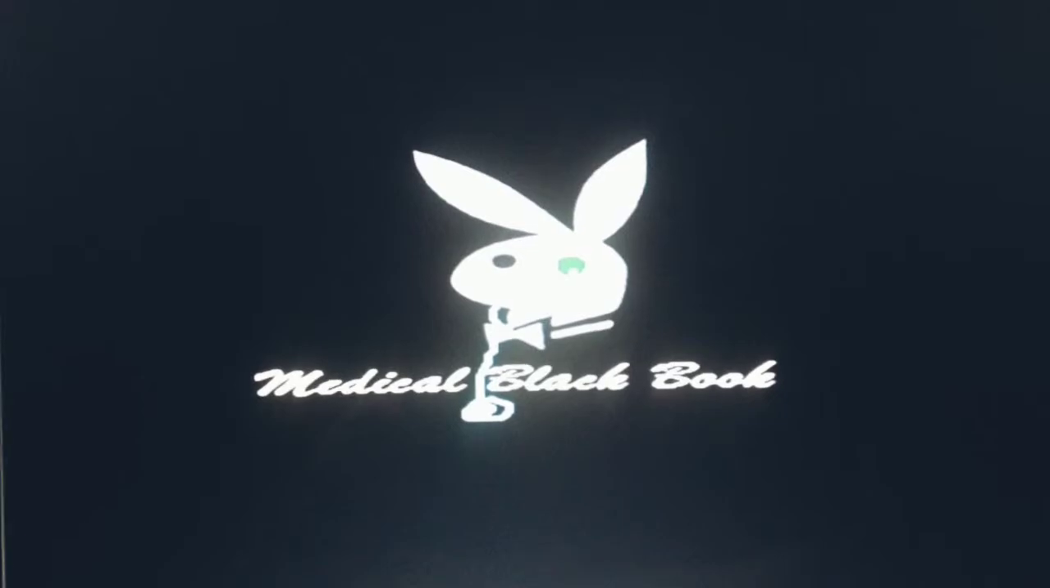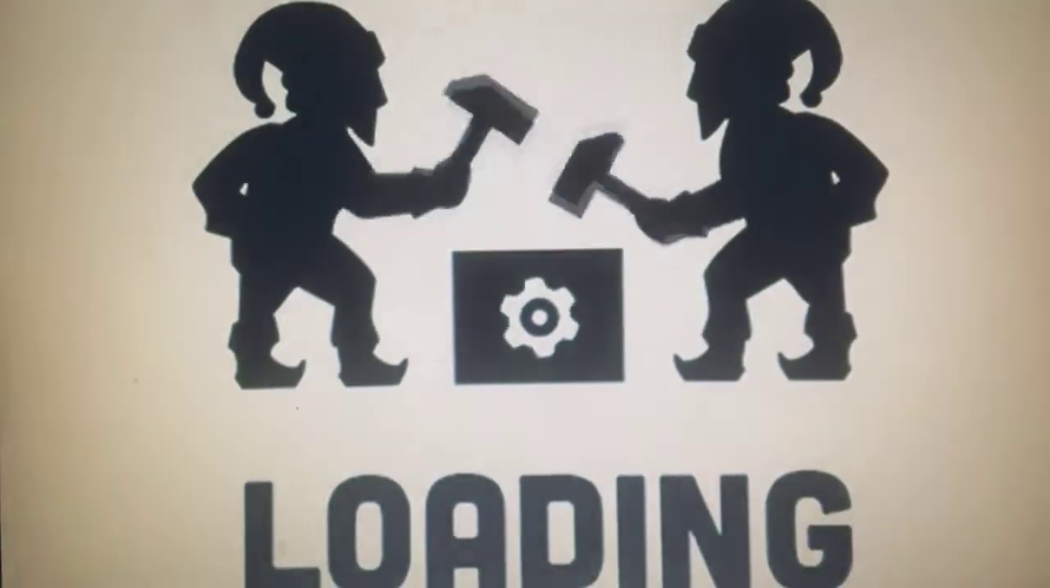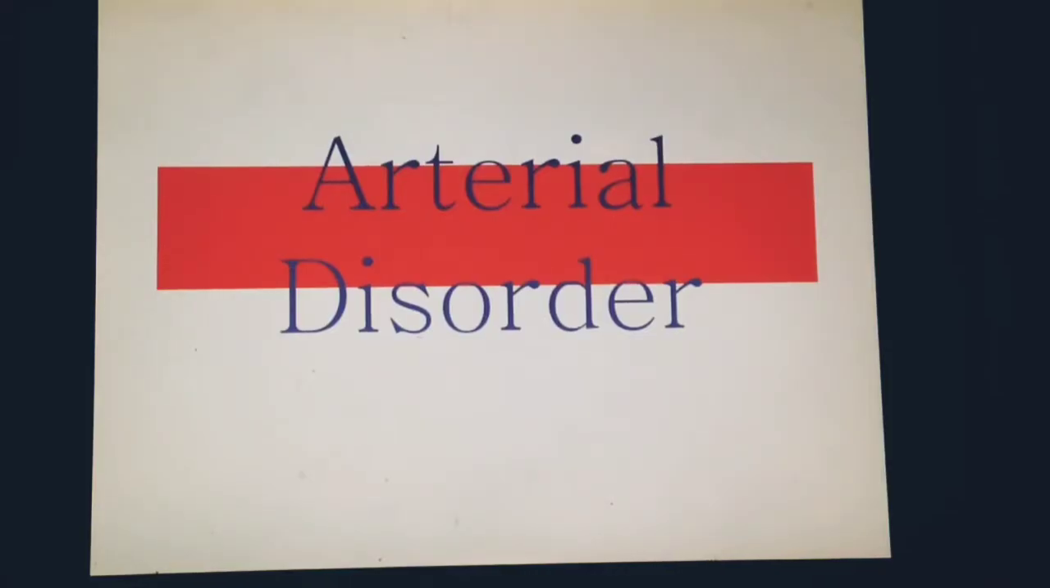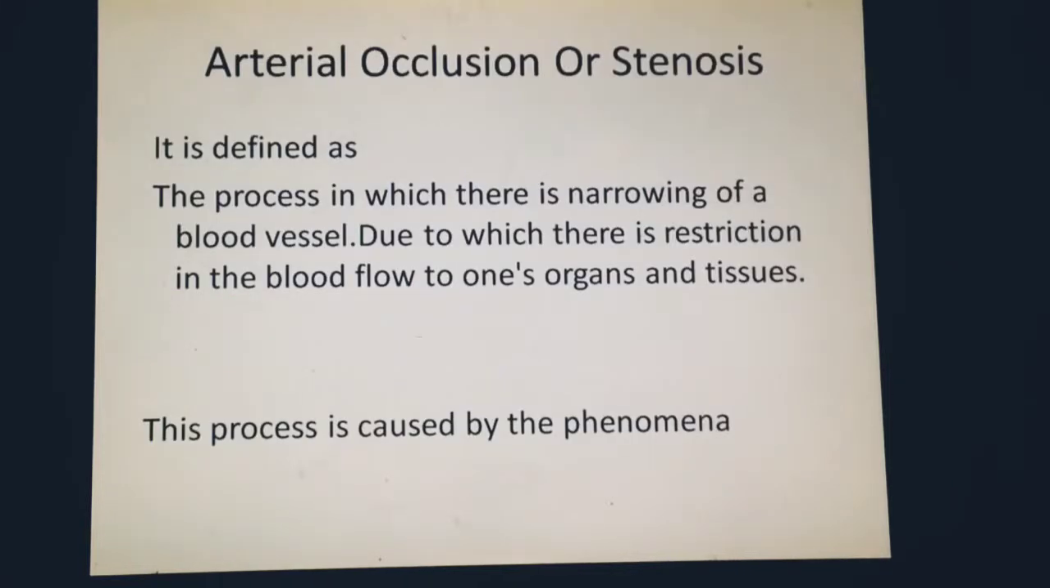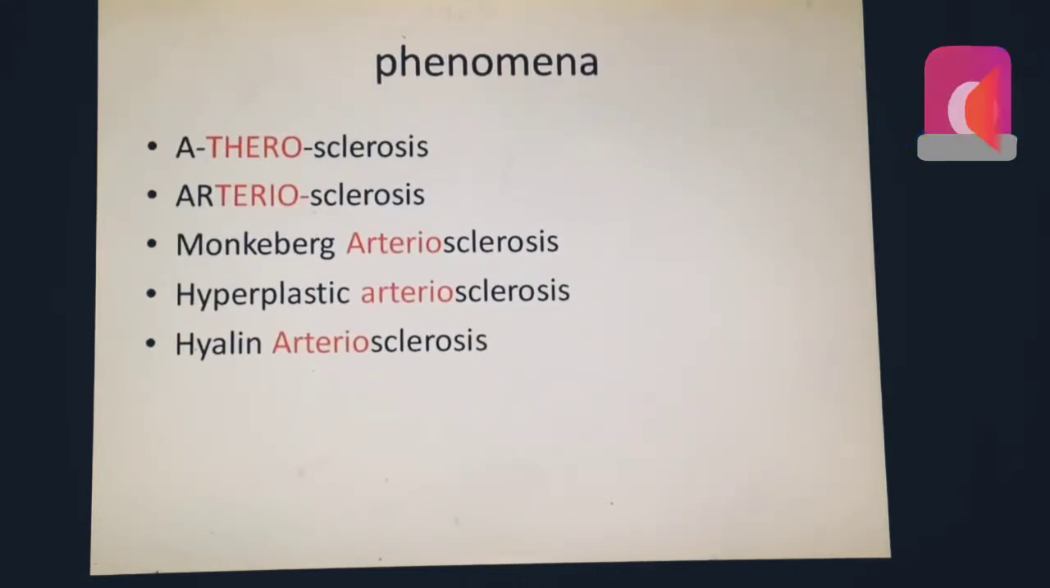Our today's topic is arterial disorder. The first arterial disorder which we are going to study is arterial occlusion or stenosis. This is defined as the process in which there is narrowing of the blood vessels. Due to this narrowing, there is a restriction in the flow to one respective organ, or it can be a tissue as well. This phenomenon is caused by various processes that are going on in the body.